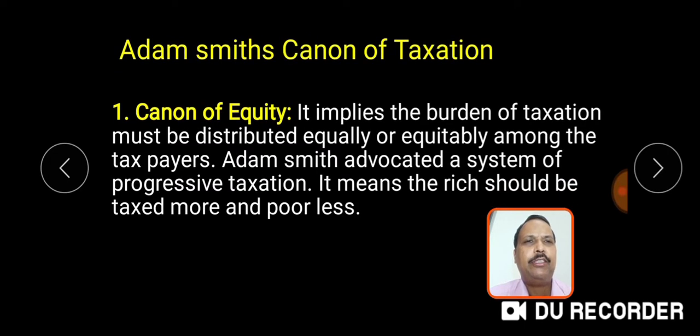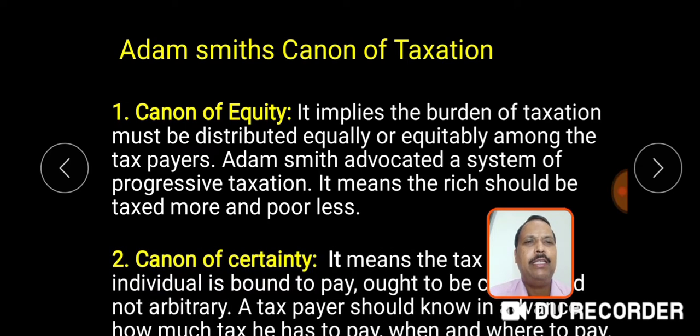Adam Smith's canons of taxation can be discussed as follows. Number 1. Canon of Equity. It implies that the burden of taxation must be distributed equally or equitably among the taxpayers. Adam Smith advocated a system of progressive taxation. It means the rich should pay more tax and the poor less.